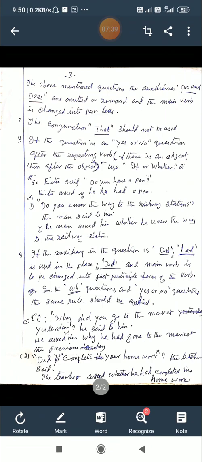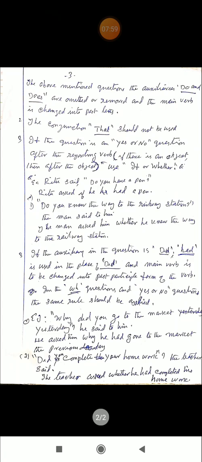Then you follow that, and you should be changed into the person of the object. That is very important. So this is about interrogative sentences. Two classes are taken for explaining reporting interrogative sentences. I hope you understand. Study the rules.